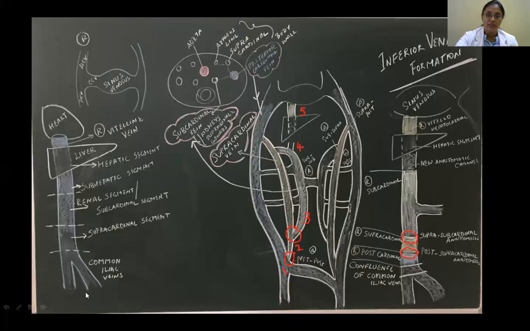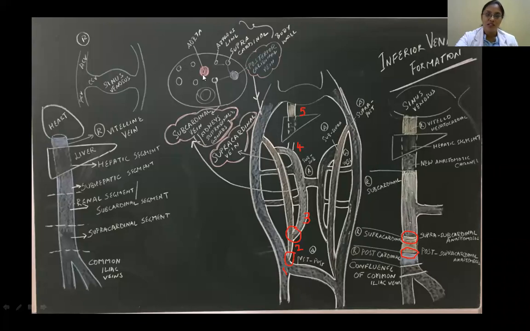These are the two common iliac veins. The part within the liver is called the hepatic segment. Just below it is called the subhepatic segment. Then the central part here is the renal segment. Like that, different segments arise from different blood vessels.